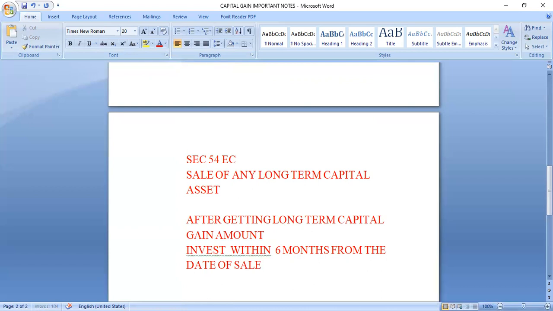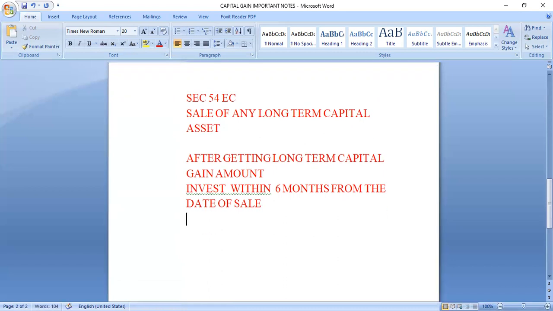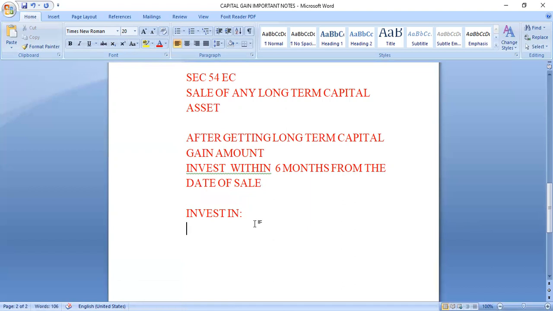Where to invest? The first institution is the National Highway Authority of India, NHAI.